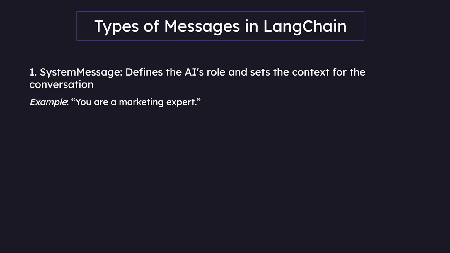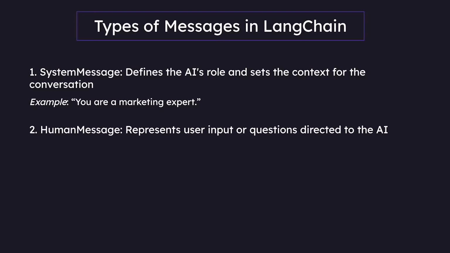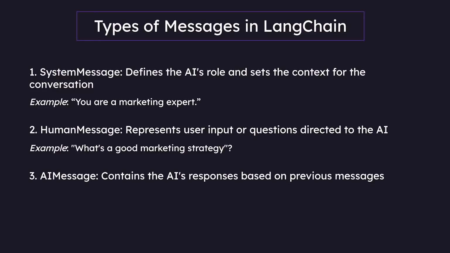Let's look at the next type of LangChain message, called the human message. This should be pretty self-explanatory. It represents user input or questions directed to the AI. And the last one is the AI message. It contains the AI's responses based on previous messages. For example, focus on social media engagement.